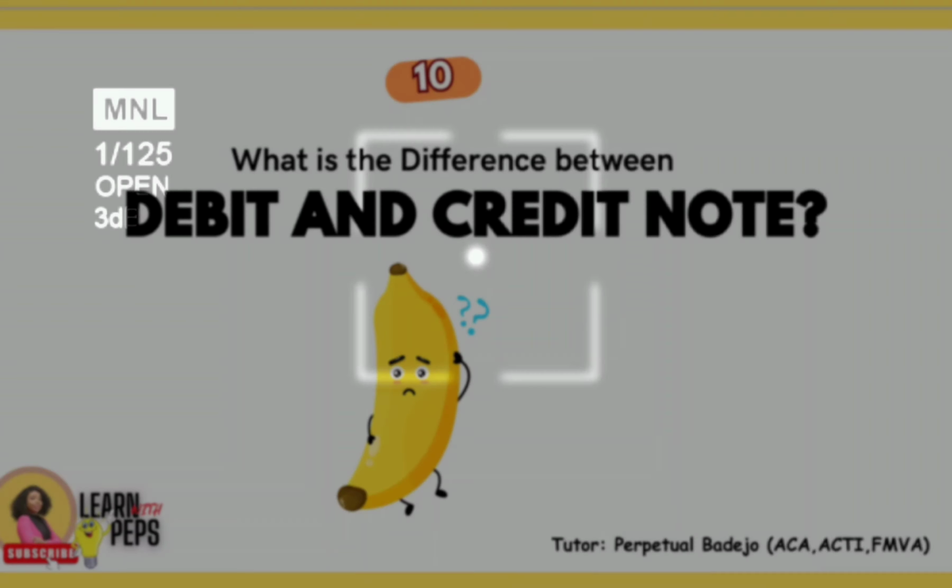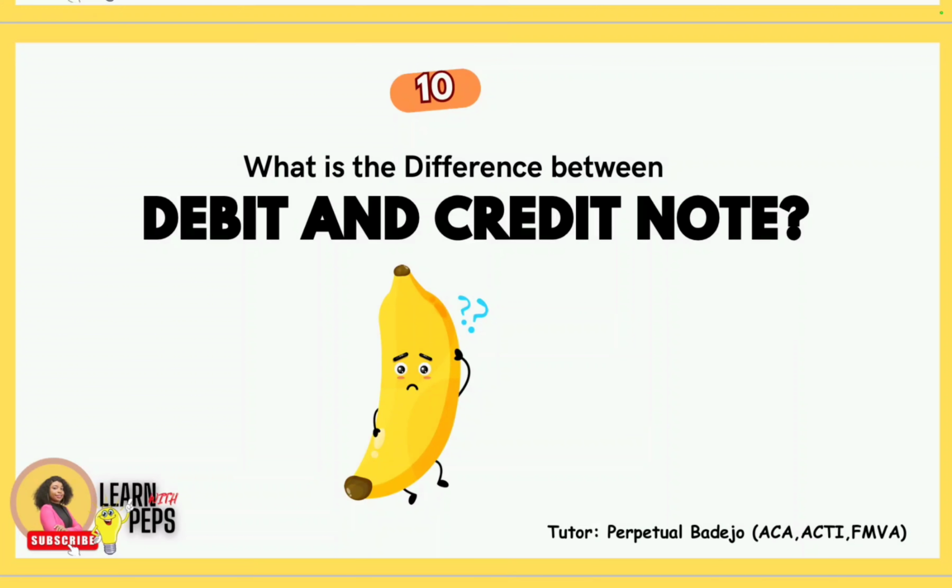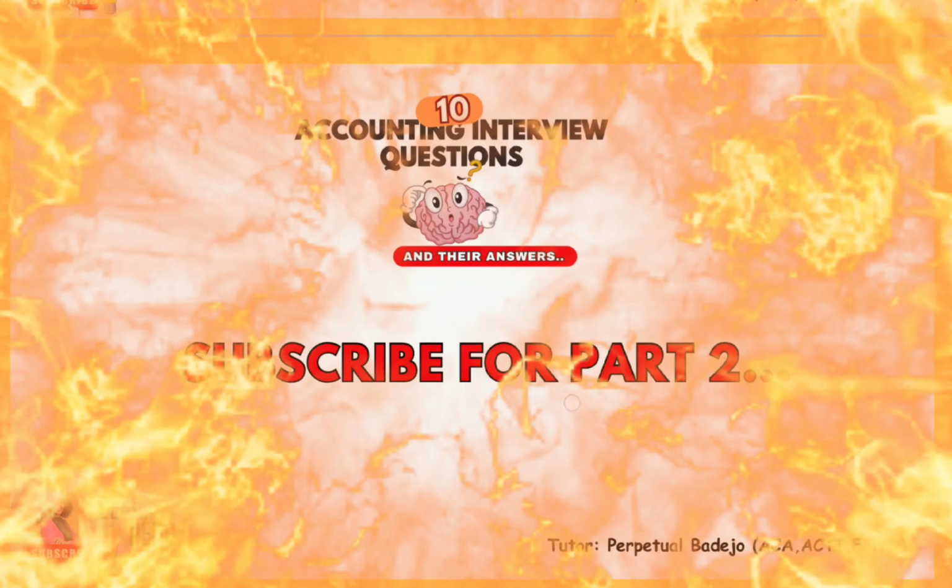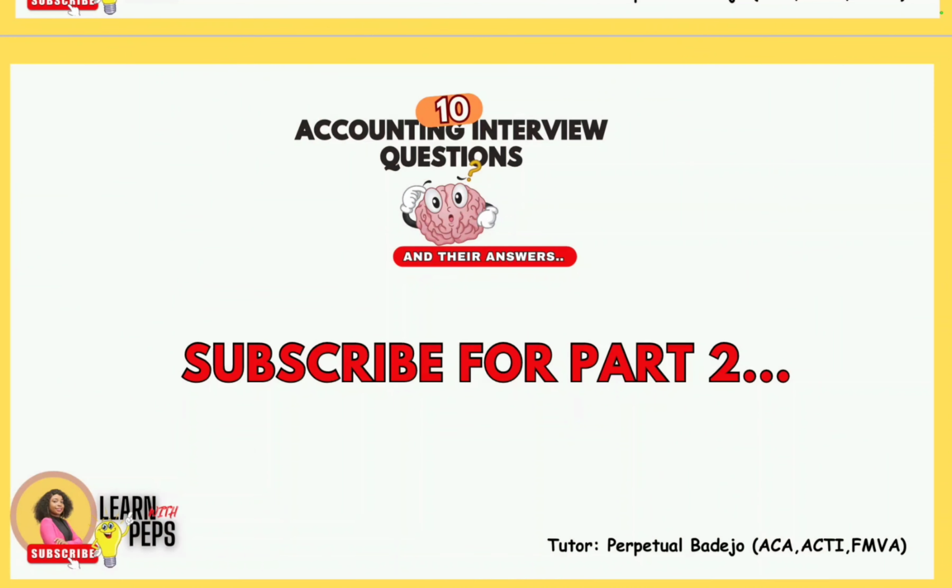Now, moving on to credit note. A credit note is issued by a seller to a buyer, acknowledging a debit note that was once received. So the buyer must have sent a debit note to the seller, and the seller is now acknowledging that he got the debit note. That's what the credit note is for. Or the credit note is issued to correct a discrepancy in an invoice that was raised before. A credit note signifies a reduction in amount payable in the book of the buyer. So moving on to the last one, we have come to the end of this part 1.